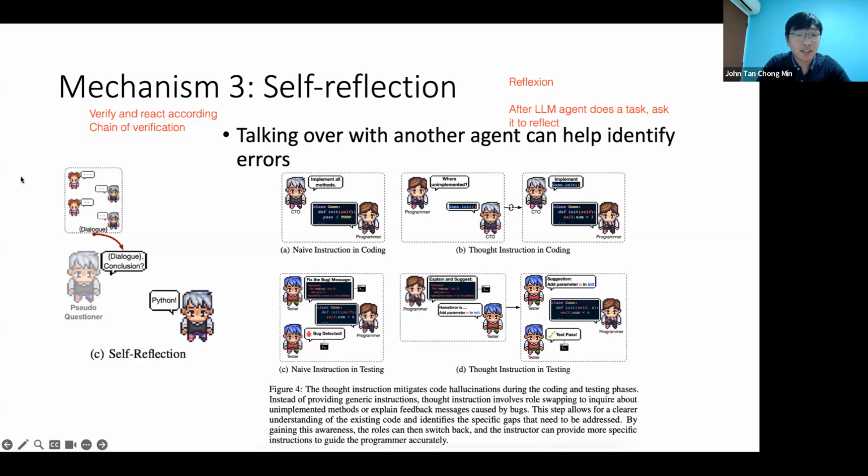Okay, and you can see that with this self-reflection, rather than the LLM agent reflecting by itself, because we are doing a pair kind of conversation, the pair will reflect as a group. So you look at the normal way to do it: you want to do the code, you ask it to implement all methods, and the programmer will just type out everything. But if we do it in a conversation, we can ask the other person, who can be the critic or the reflector.